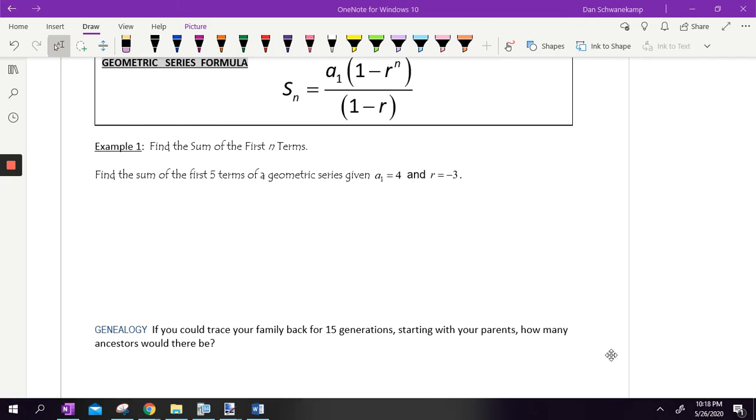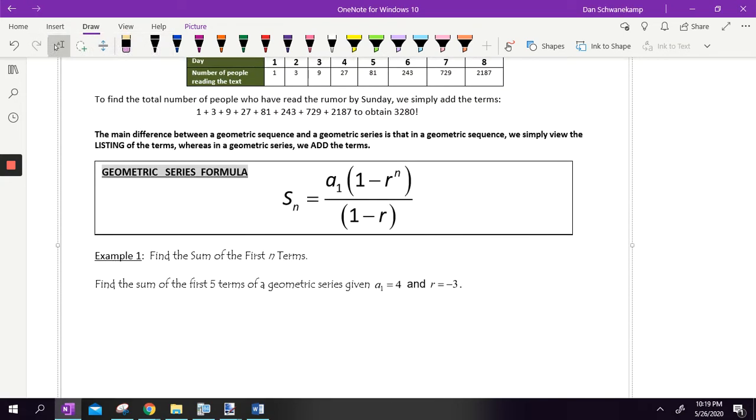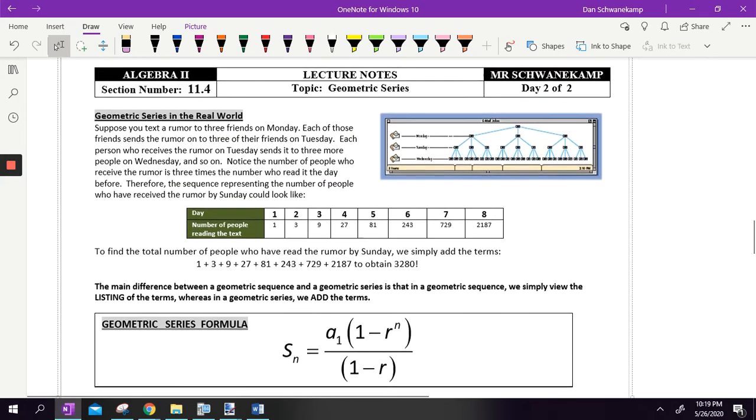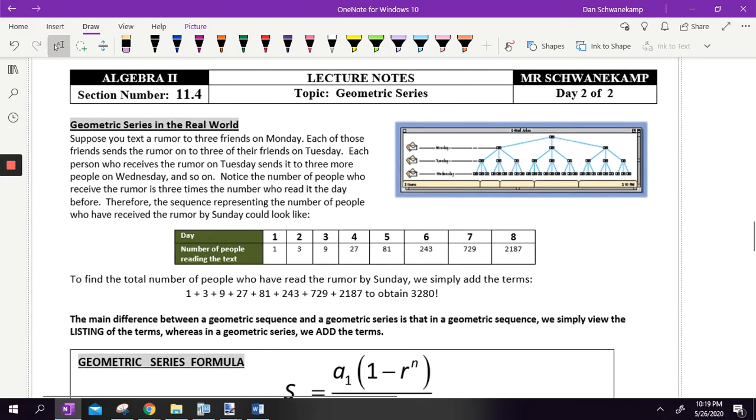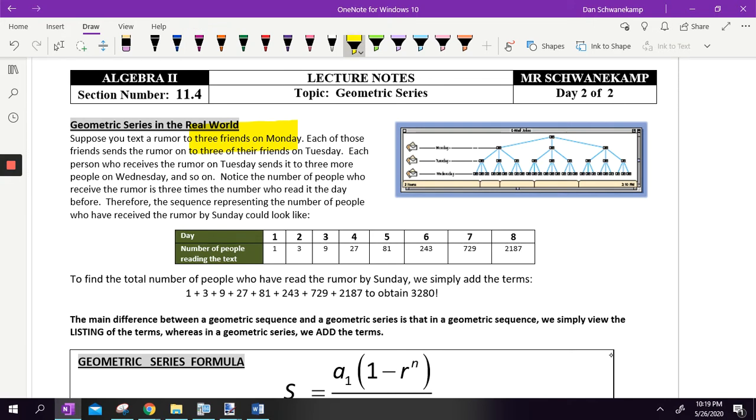To find a geometric series, again, remember what a series is. It's just adding up all of the different values of a geometric sequence. So let's start up here. Suppose you text a rumor to 3 friends on Monday. And then each of those friends sends that same rumor to 3 more friends on Tuesday. And then each of those people sends it to 3 more friends, and so on.